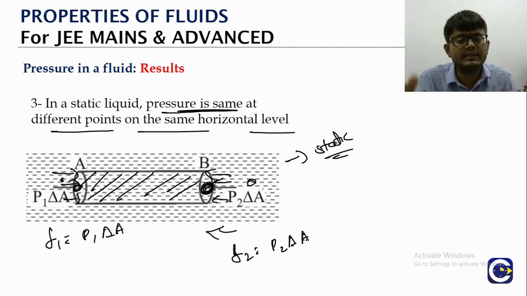Now this is a liquid which is static, not moving, right? Which means in the horizontal direction, there are two forces acting. One is acting towards the right, other is acting towards the left. They should balance each other, right? When they balance, it means what?